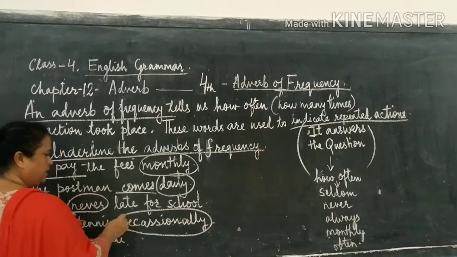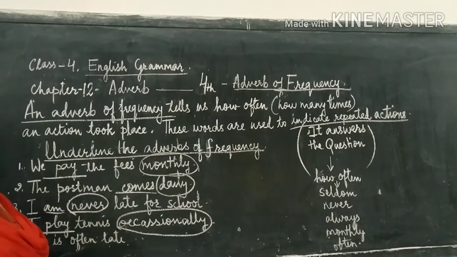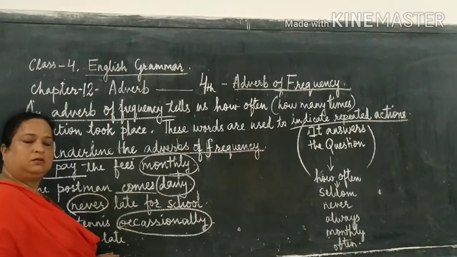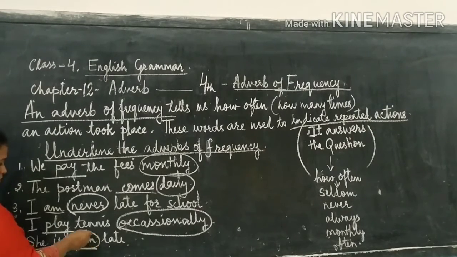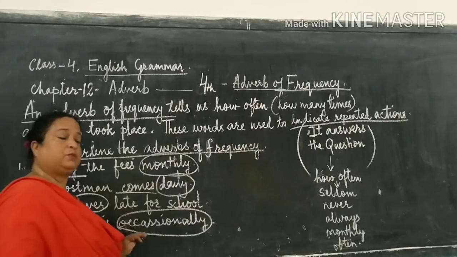So occasionally becomes the adverb of frequency. She is often late. What is she? She is late. But is she always late? How often? She is often, means more. She is often late. So often becomes adverb of frequency.